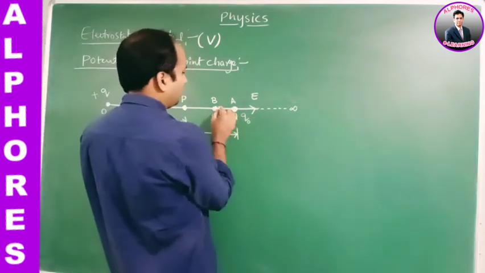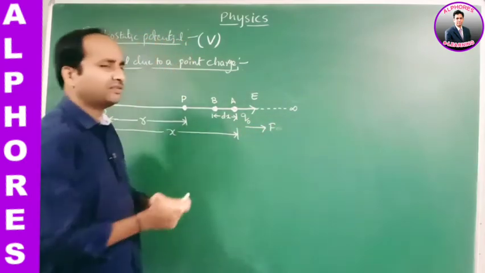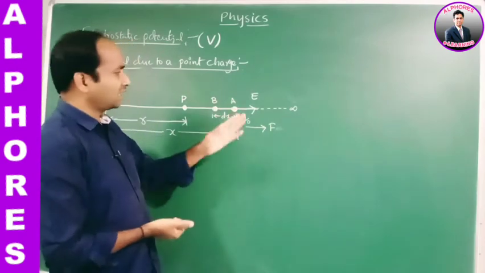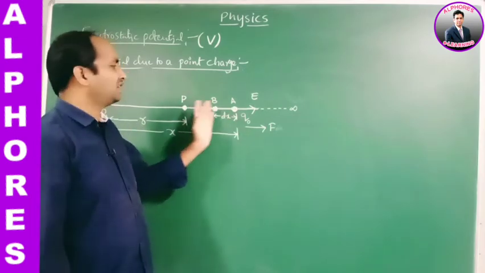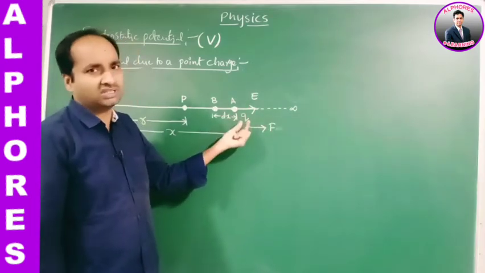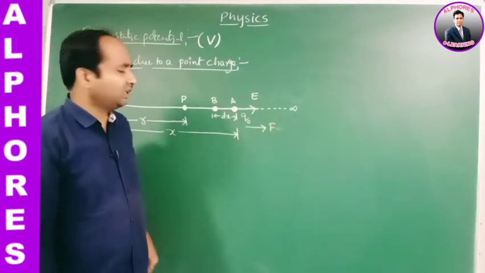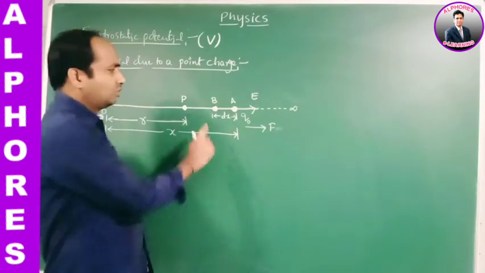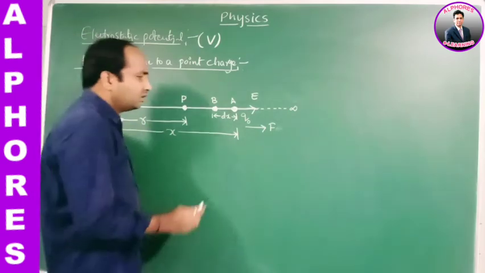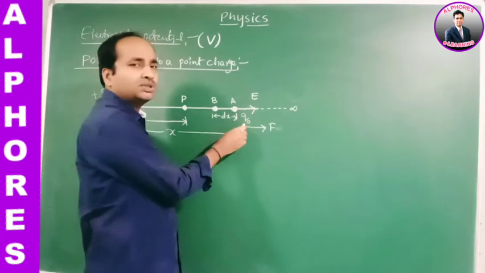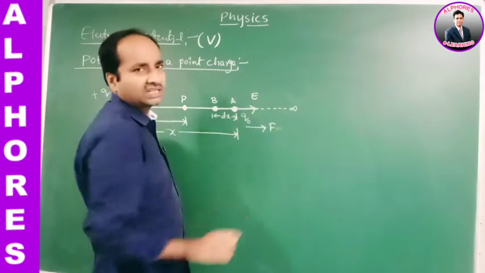So the force acting on it is along the direction of the electric field. This is the direction of F, or we may say B to A is the direction of the force. In general, this is a positive charge and this is also a positive charge, so obviously it is repelled, because it is a unit positive test charge. The charge Q naught is repelled by the charge Q, so it moves away from the source charge. Now the repulsion force acting on the charge Q naught kept at the point A is along B to A, repelling along this direction.